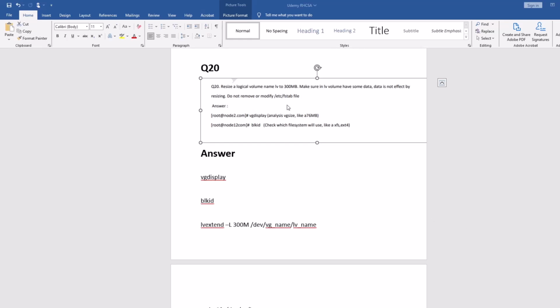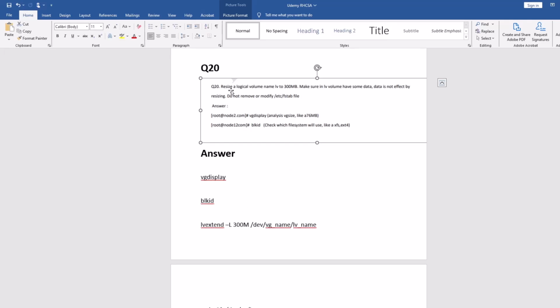In this question he's saying you have to increase the space in the LVM. LV is a logical volume. You have to extend the space in the logical volume, which is very easy. I'm going to guide you how to do it.